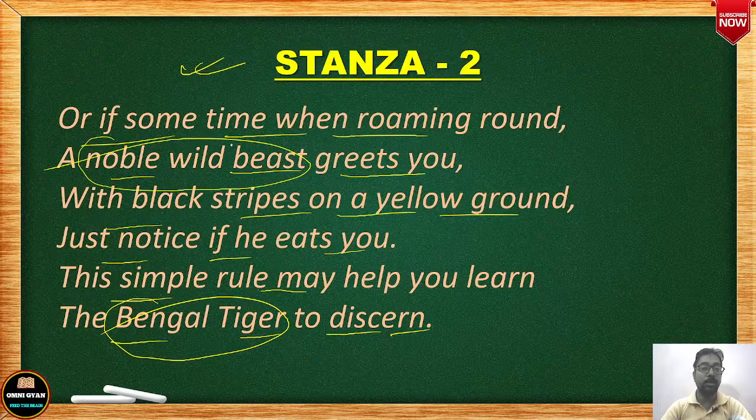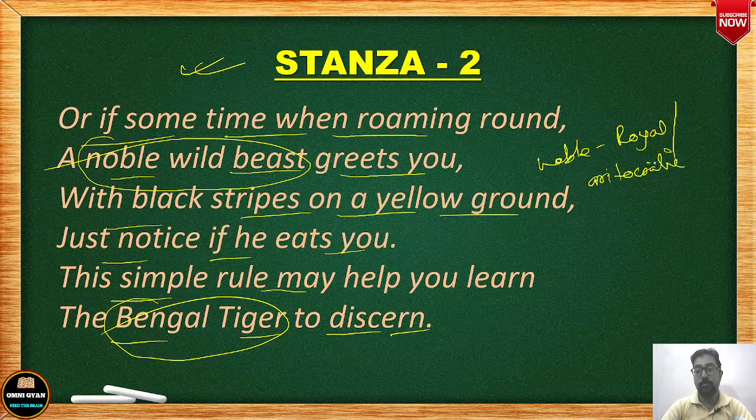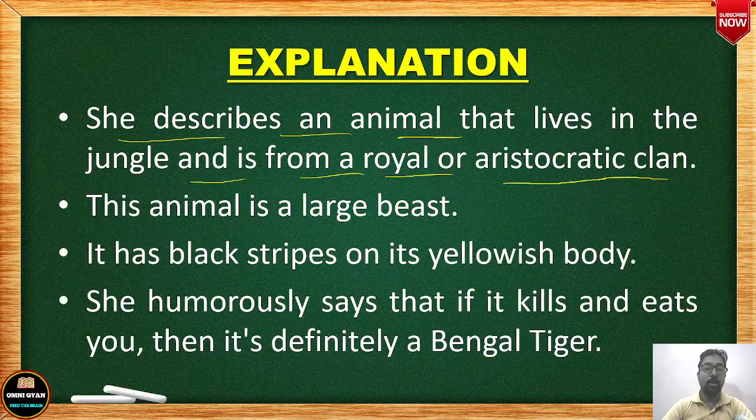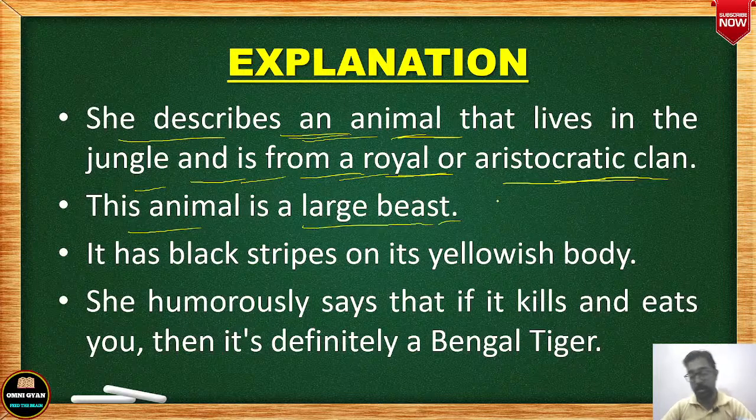So noble means, here noble means royal, or noble means aristocratic, right? Aristocratic. So the poet describes an animal that lives in the jungle and is from a royal or aristocratic clan. This animal is a very large beast. Okay, it's a very large beast.